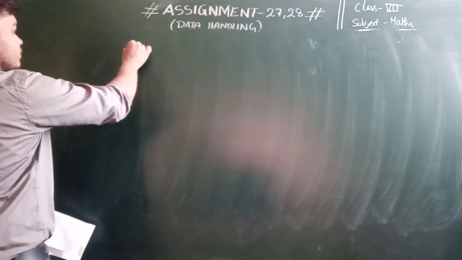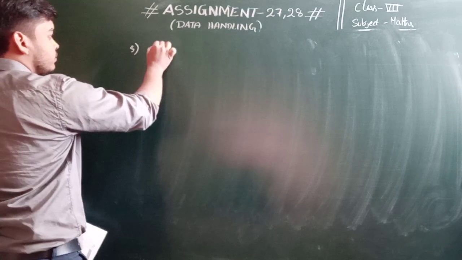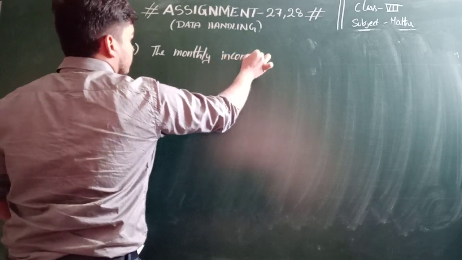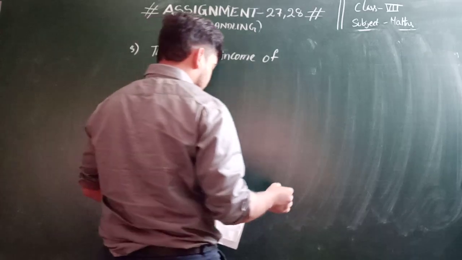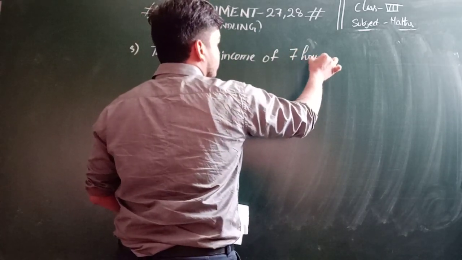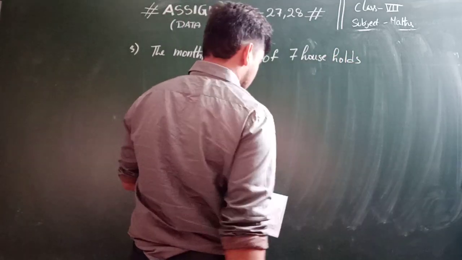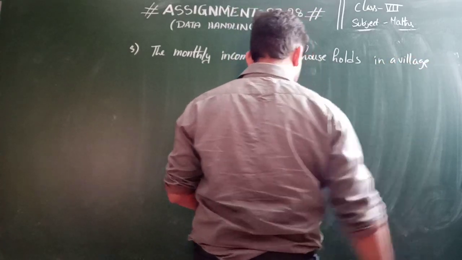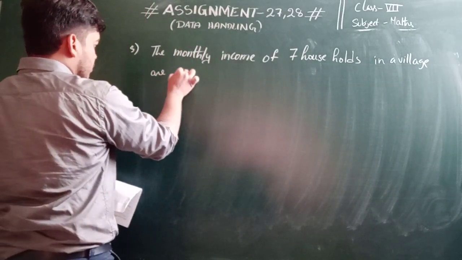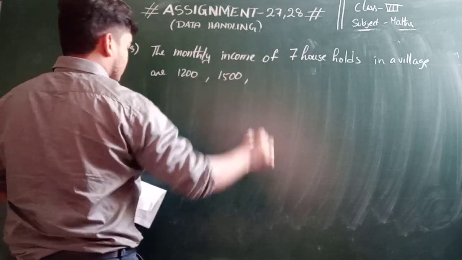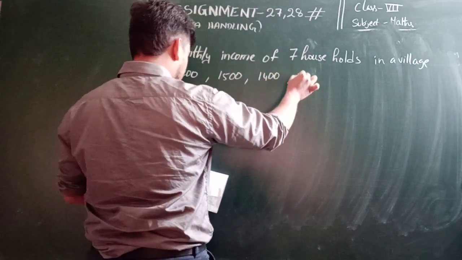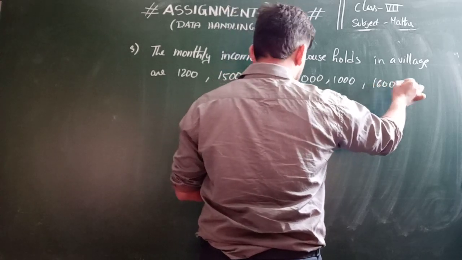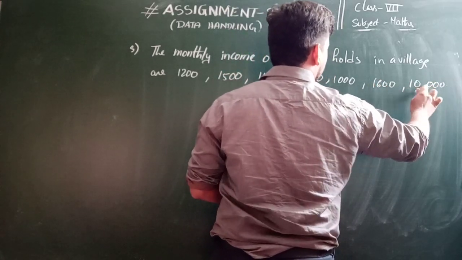The fifth one, see the monthly income of seven households in a village are 1200, 1500, 1400, 1000, 1600 and 10,000.